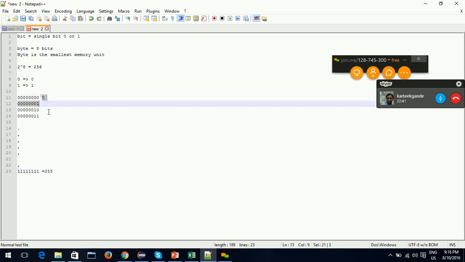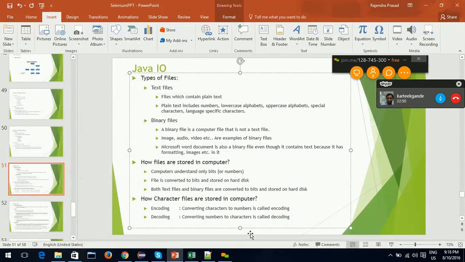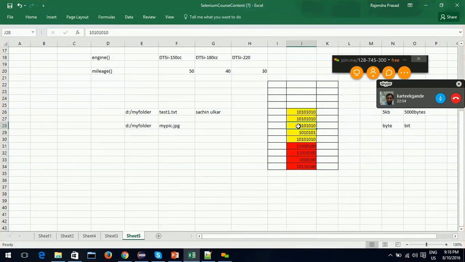Total values are 0 through 255, which equals 256. Don't worry if you don't understand. Just have this in mind: byte is the smallest memory unit. Even for 0 I allocate 1 byte, where all 8 bits in that byte are 0.